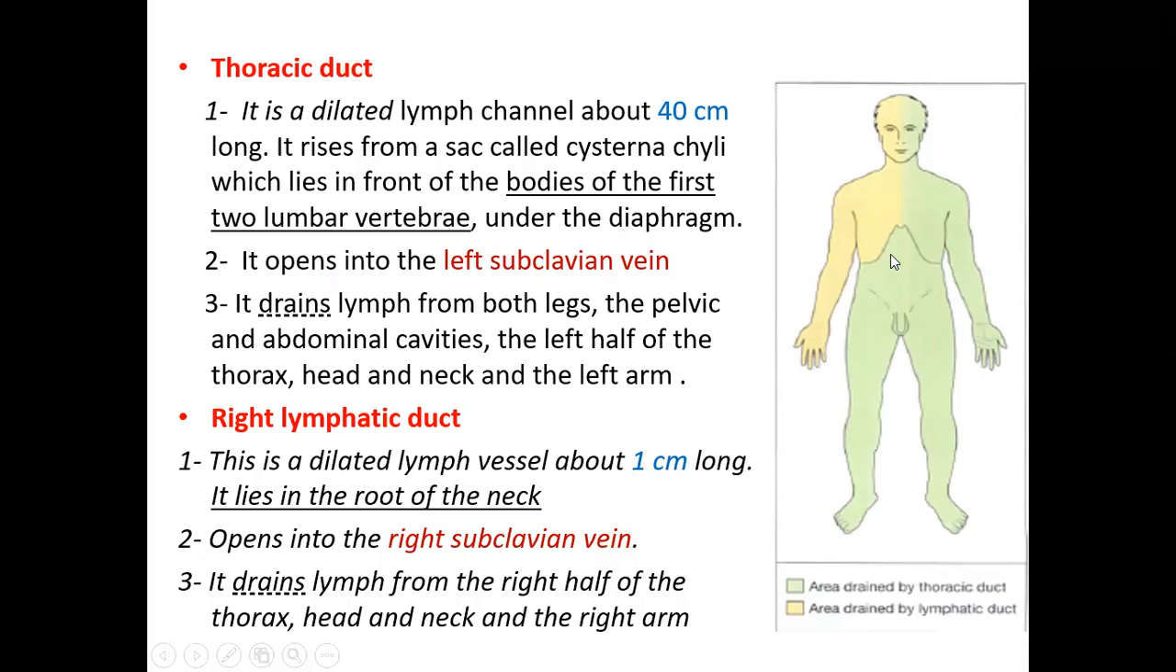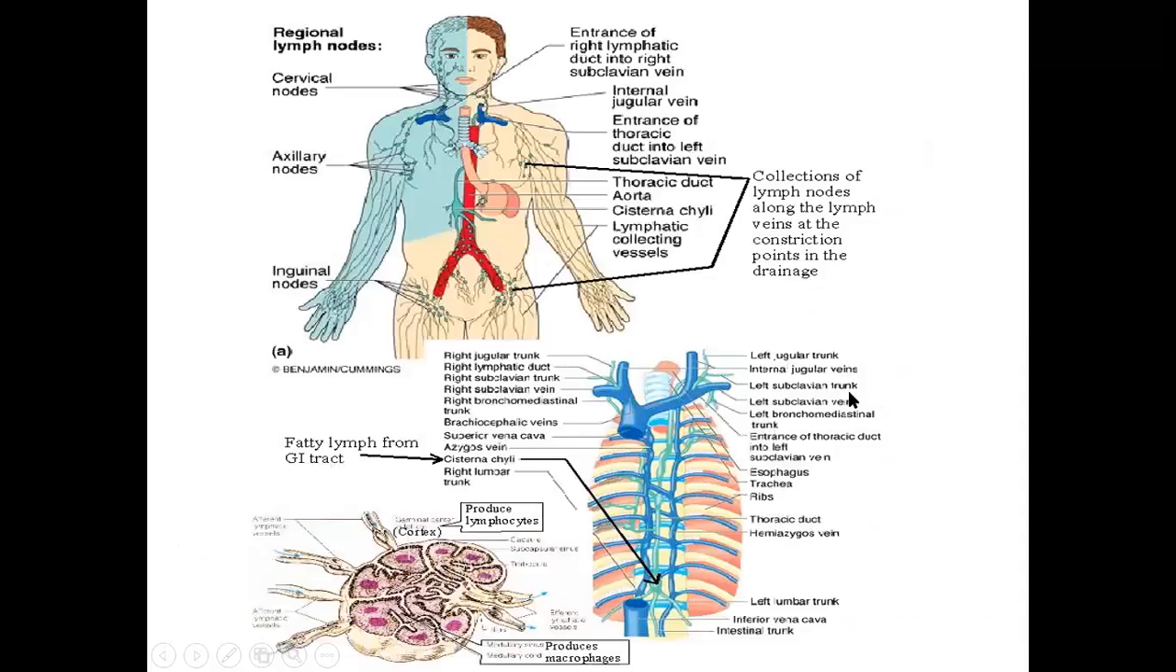So below the diaphragm, it will begin here, the cisterna chyli. From there is the beginning of the thoracic duct. It opens into the left subclavian vein. Now it goes all the way on the right side of the posterior chest wall, then goes towards the left side. And then if you see here, it opens at the junction between two veins.